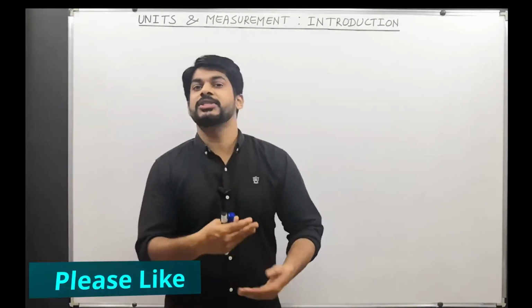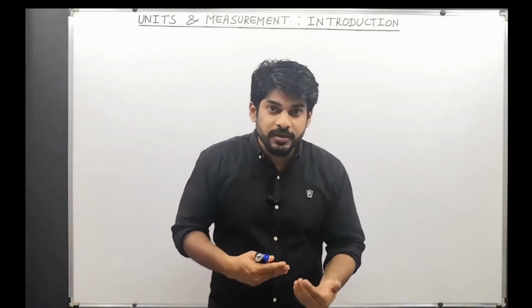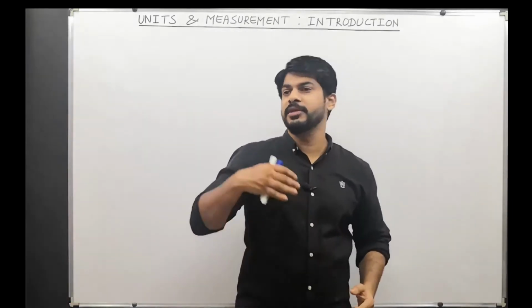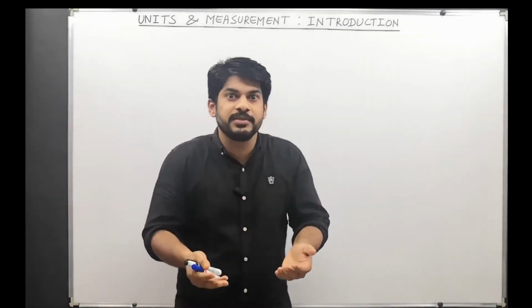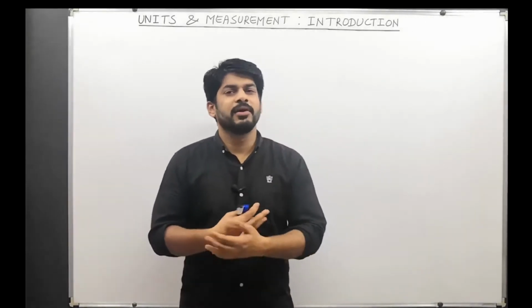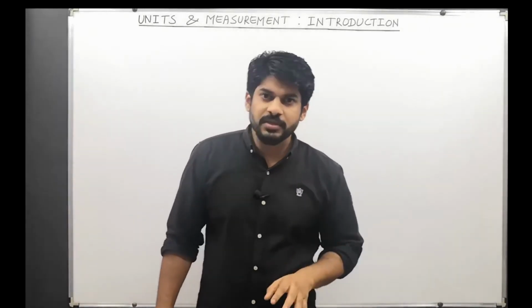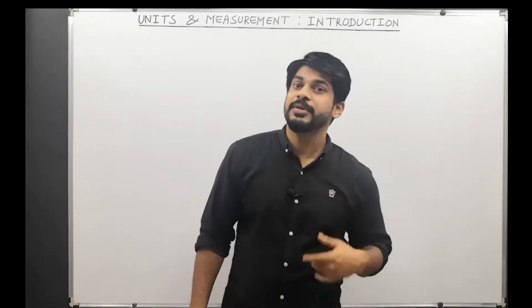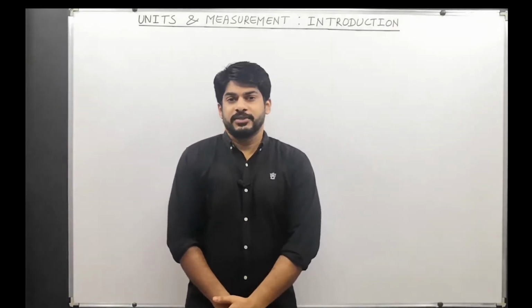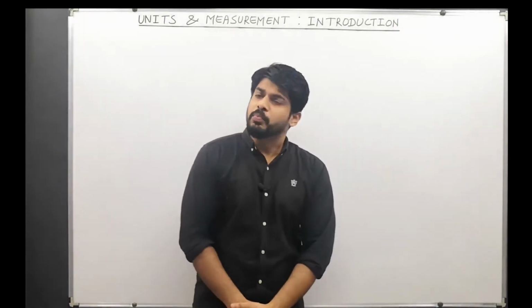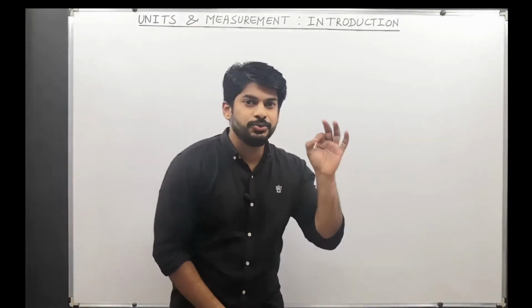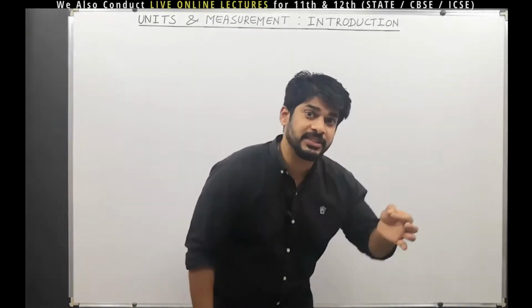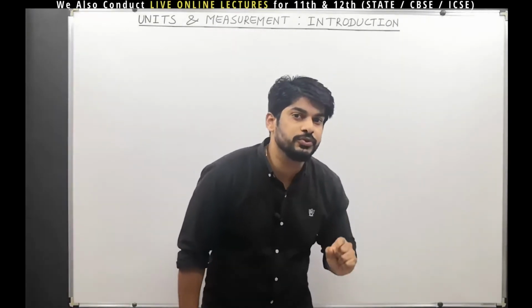Then, what are the units of measurement, and what are the different systems of units that are used, like the MKS system, the CGS system, the FPS system, the SI system, etc. We will learn about each one of them in detail. Most importantly, we are going to talk about the SI unit system, because this is the mostly and internationally accepted system of units.